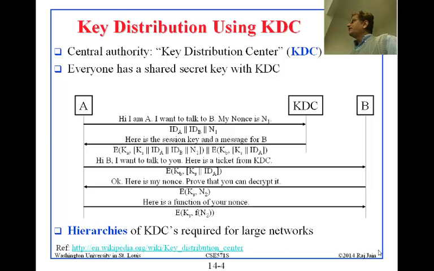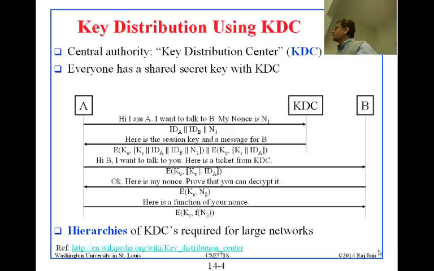All right. A can decrypt this. How? Because it knows KA. This much it can decrypt. Basically, it will find KS, IDA, IDB, and N1. It will find this other string, but it will not be able to decrypt it. This is what it will send to B, and this is called a ticket. A will send it to B, saying, look, I want to talk to you and this is what I got from the KDC.